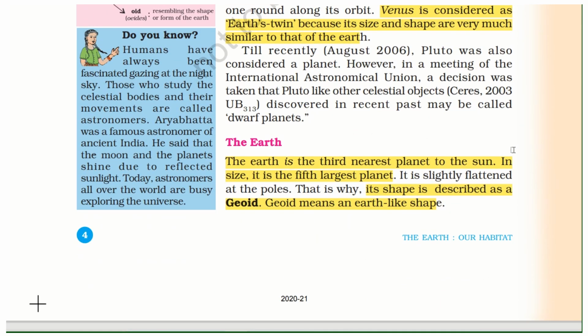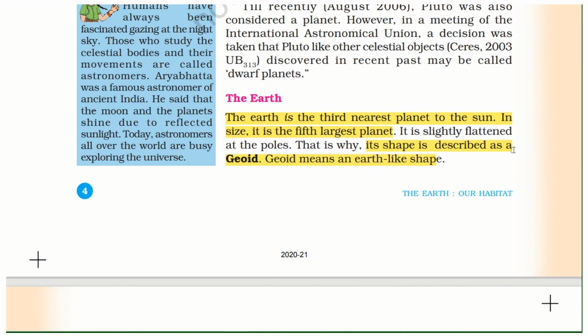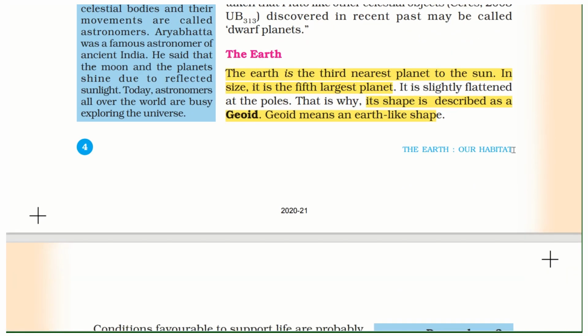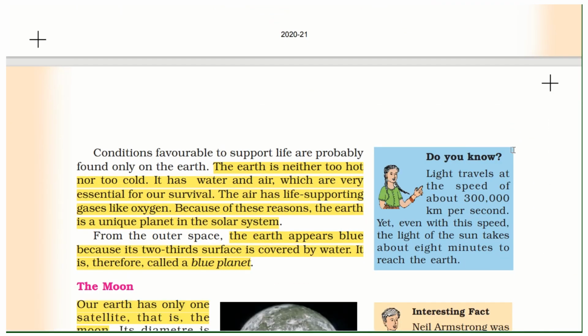The Earth. The Earth is the third nearest planet to the sun. In size, it is the fifth largest planet. Its shape is described as geoid. Geoid means earth-like shape. The Earth is neither too hot nor too cold. It has water and air, which are very essential for our survival. The air has life-supporting gases like oxygen. Because of this reason, the Earth is a unique planet in the solar system.